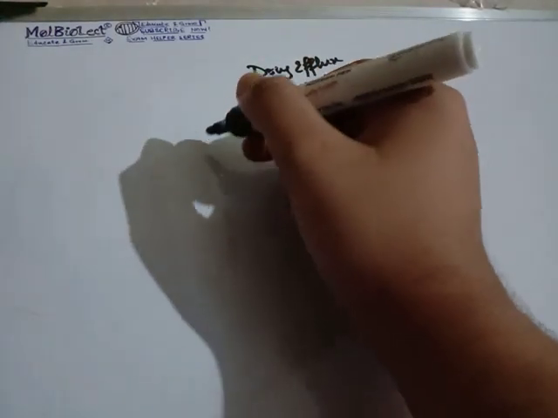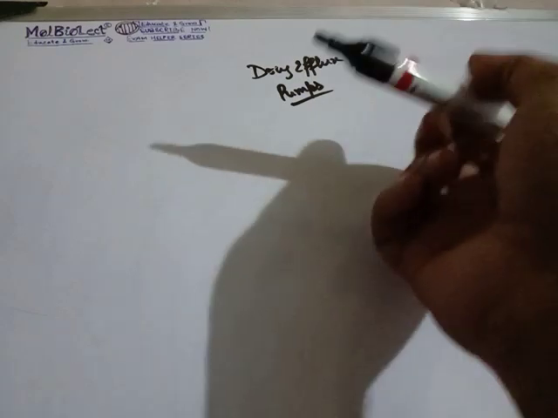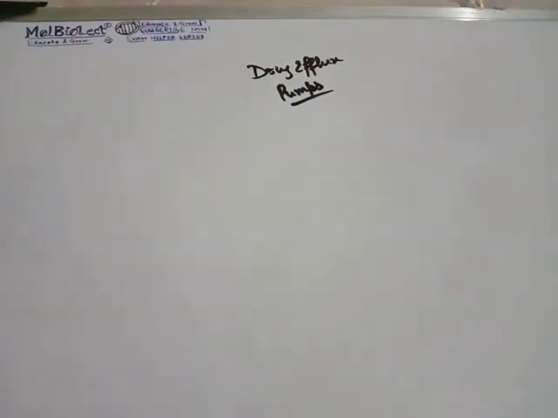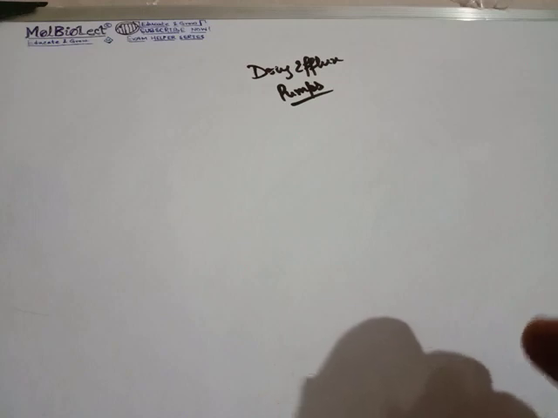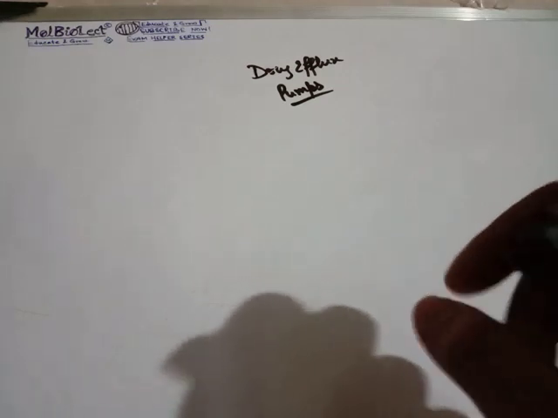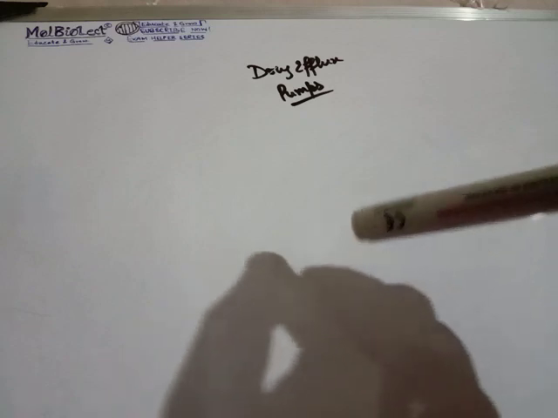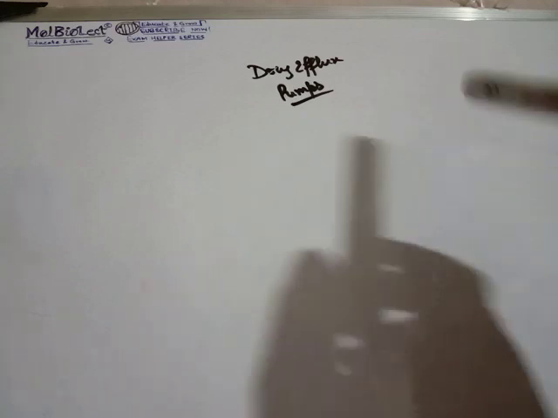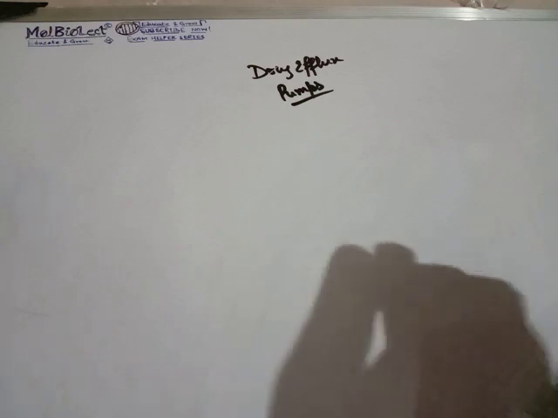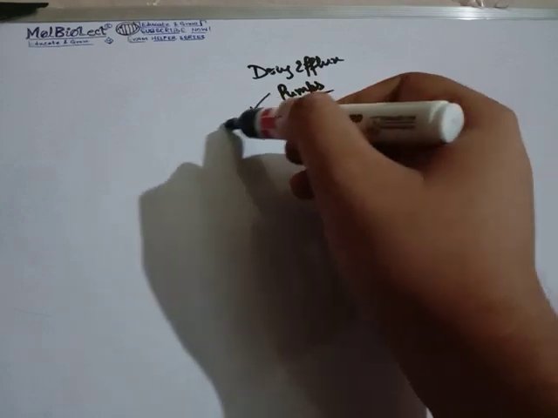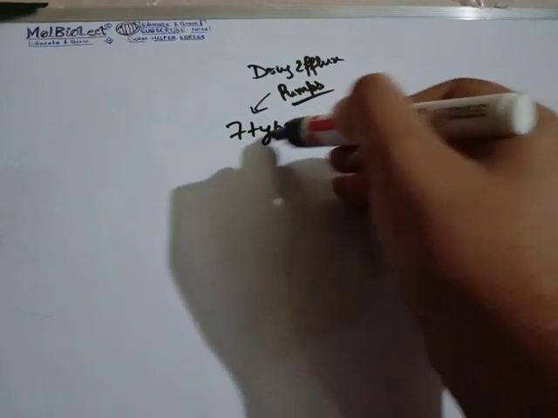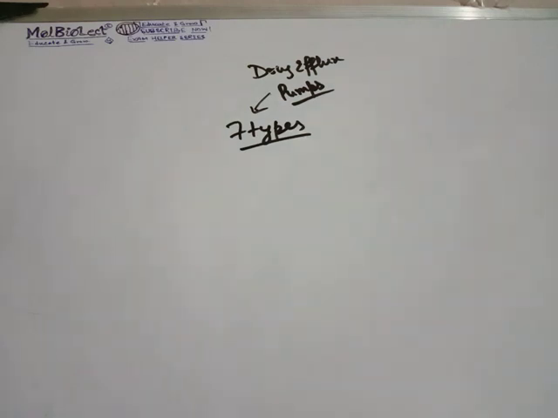Polyspecific means, suppose we have a series of drugs, for example aminoglycosides or cephalosporins, and a protein or a pump which can efficiently remove this kind of cephalosporins or aminoglycosides from the system, it is known as polyspecific. So, based on the sequence homology of protein source, energy source, substrate binding specificity, and other different kinds of factors, drug efflux pumps can be of 7 types. 7 completely different types of drug efflux pumps, and they are named as follows.